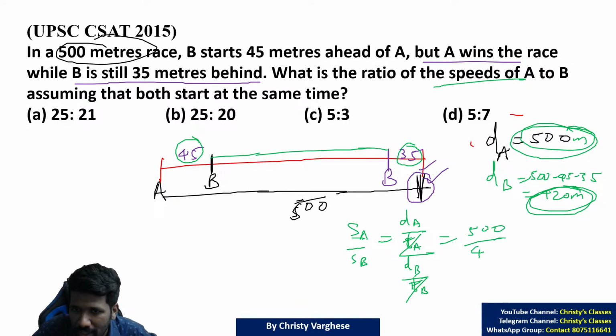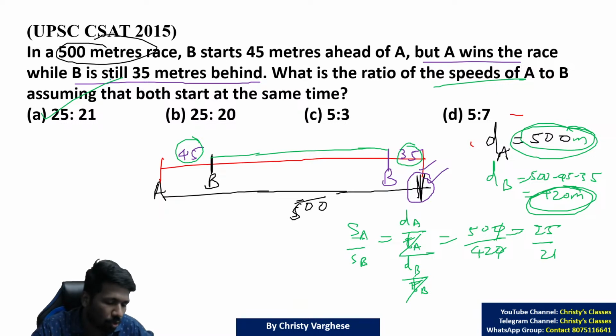500 by 420. When you simplify it, you will get 50 by 42. That is 25 by 21, when you cancel the common term. So option A is the answer. How many of you understood it?